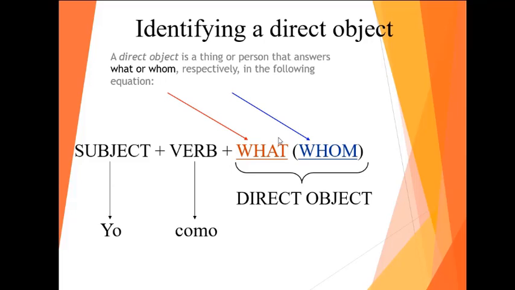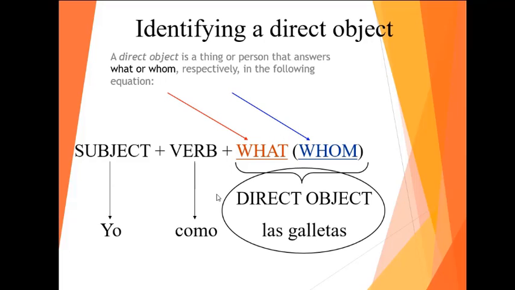Or what are you doing? What are you eating? What are you drinking? What are you reading? What are you buying? What are you selling? What do you see? So that what is going to tell you what the direct object is. When you have a longer sentence, this is very useful. Yo como las galletas con leche y something else.